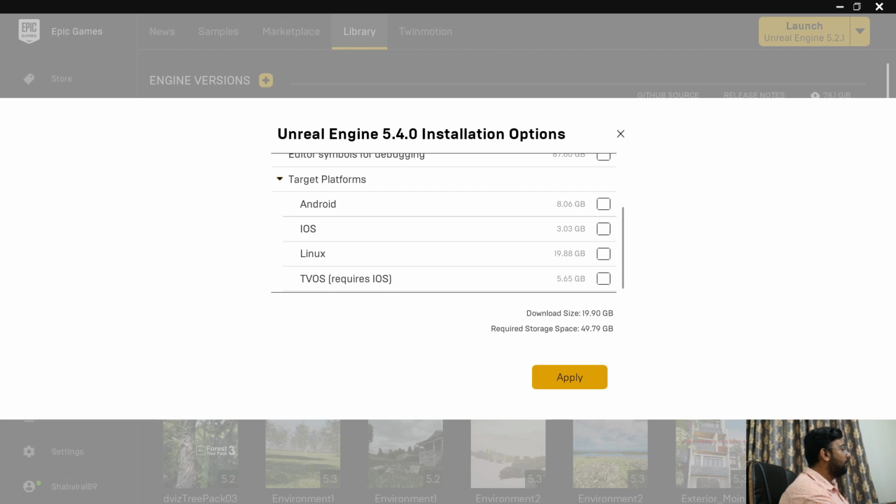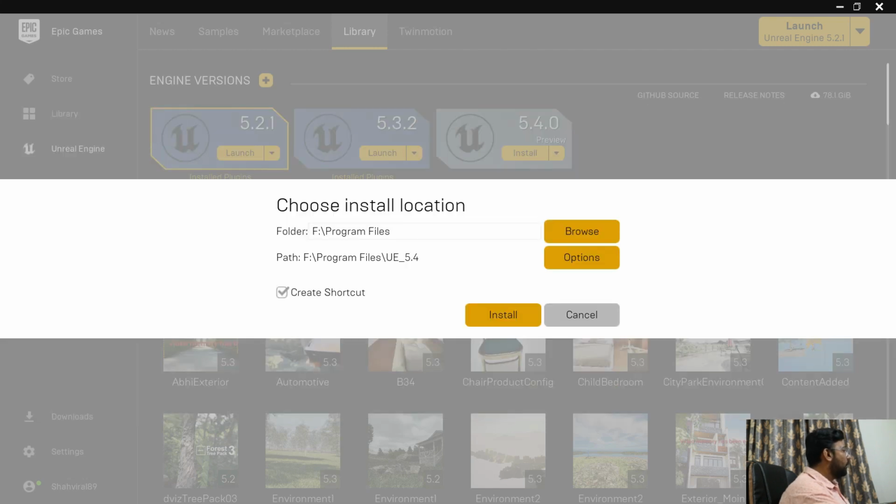We are going to click on apply, and now you can see we have saved about 40 GB of space here. We are going to click on apply, and then we are going to click on install. We will see how you can start Unreal Engine, how you can navigate in Unreal Engine, and what starter templates Unreal Engine provides us in the next video.